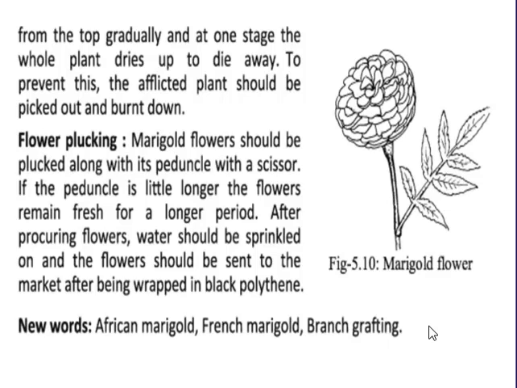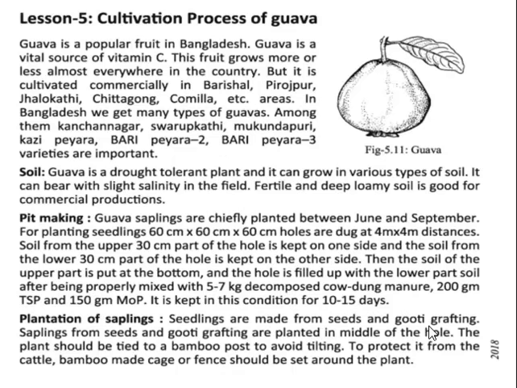Flower plucking. A marigold flower should be plucked along with its peduncle with a scissor. If the peduncle is a little longer, flowers remain fresh for a longer period. After procuring flowers, water should be sprinkled on them, and they should be sent to the market after being wrapped in black polythene. Marigold is an important source of vitamin C.